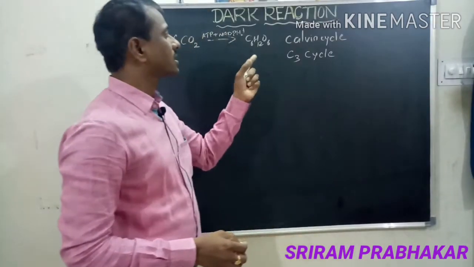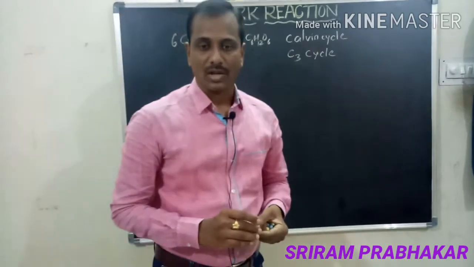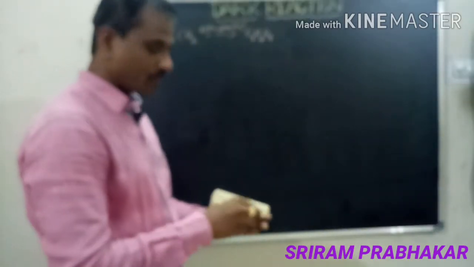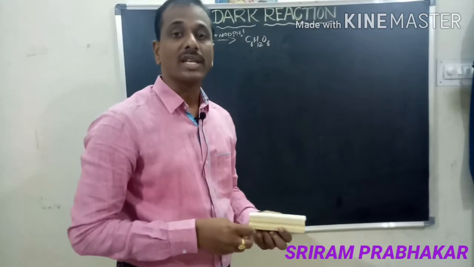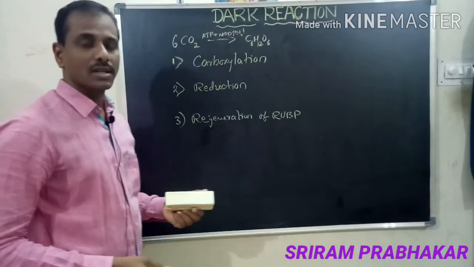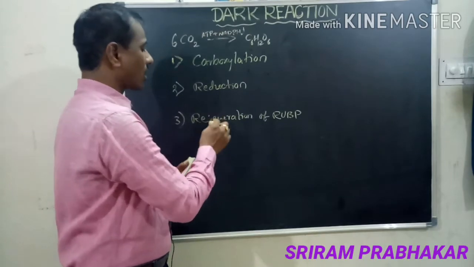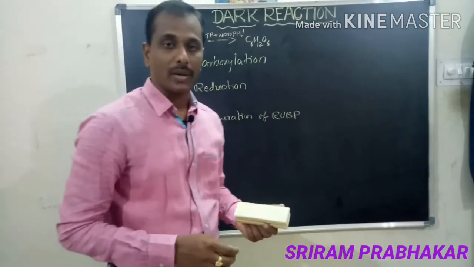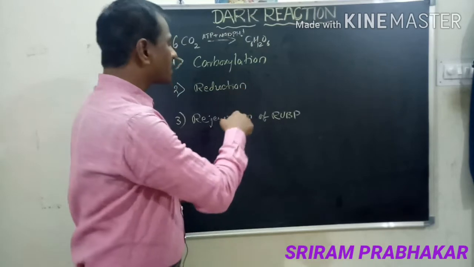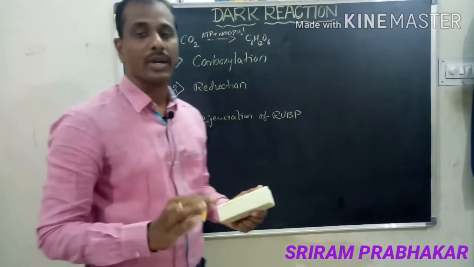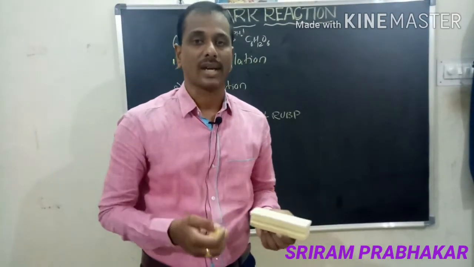So what processes take place in the dark reaction? It takes place in 3 steps: carboxylation, reduction and regeneration of RUBP. In these 3 steps, the dark reaction is completed and the glucose molecule is synthesized.